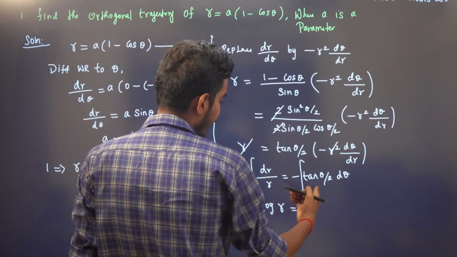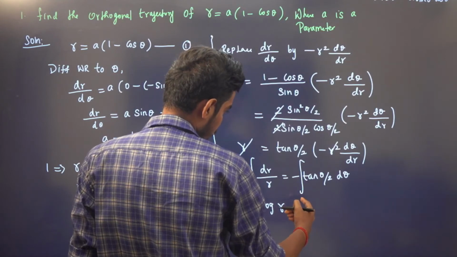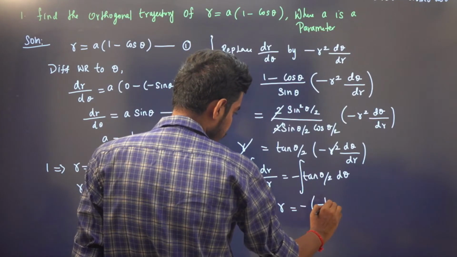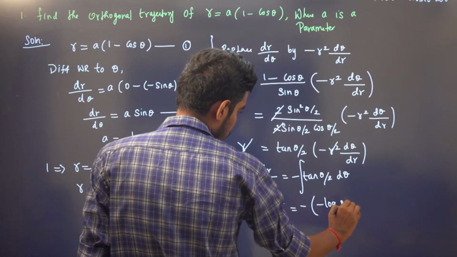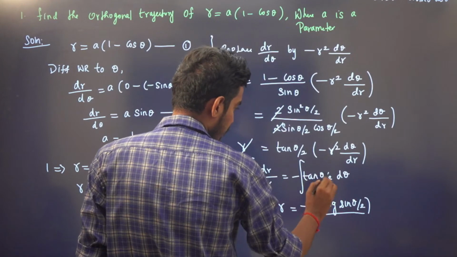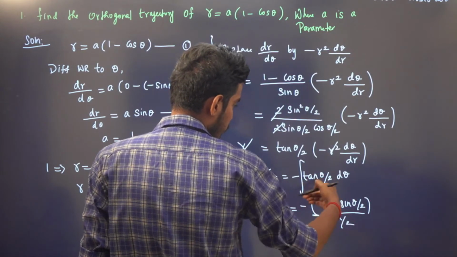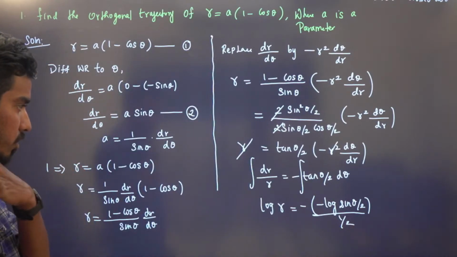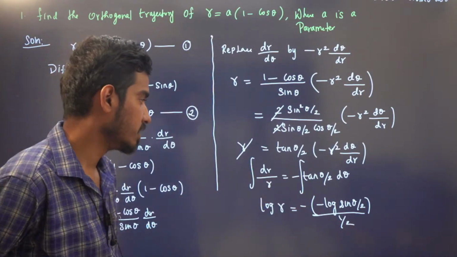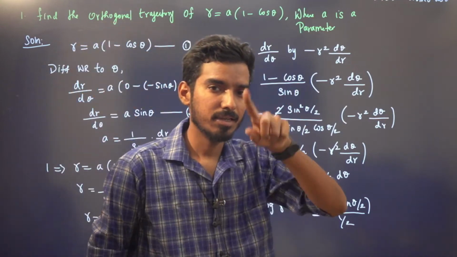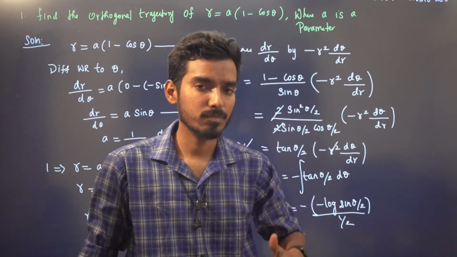So integration of minus tan theta by 2 will be, integration of tan theta by 2 is minus log sin theta by 2 divided by the derivative of theta by 2, which is 1 by 2, right? Very easy, right? What is the integration of tan x? I can write tan x as sin x by cos x.